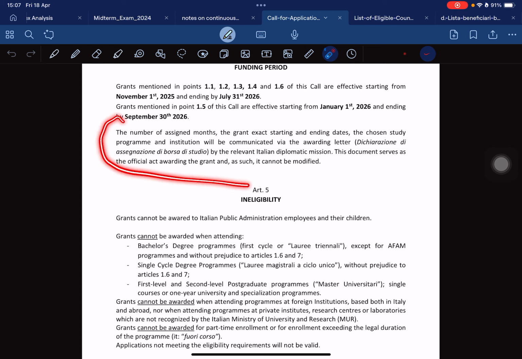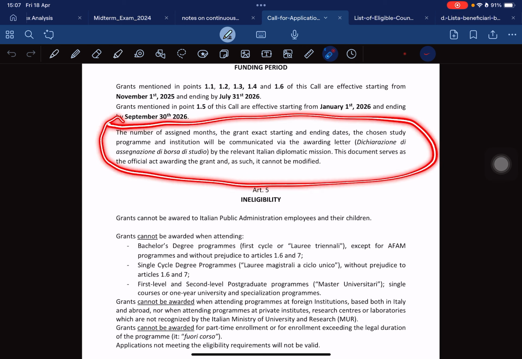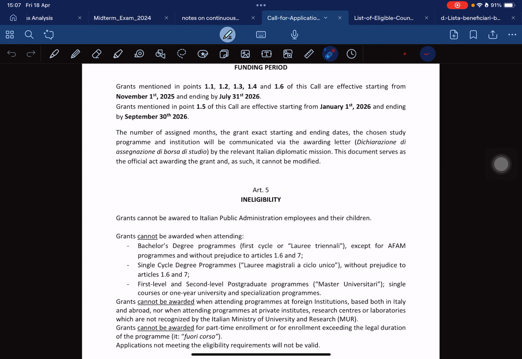What they are trying to say is that after you have been awarded, the Italian diplomatic mission, they are referring to the embassy, the embassy of the country you are coming from will contact you. Probably they will call you. One time they called me, and they will ask for the school you are going to. Right now, when you are doing the application, the school you use to fill the application you wouldn't take into consideration.